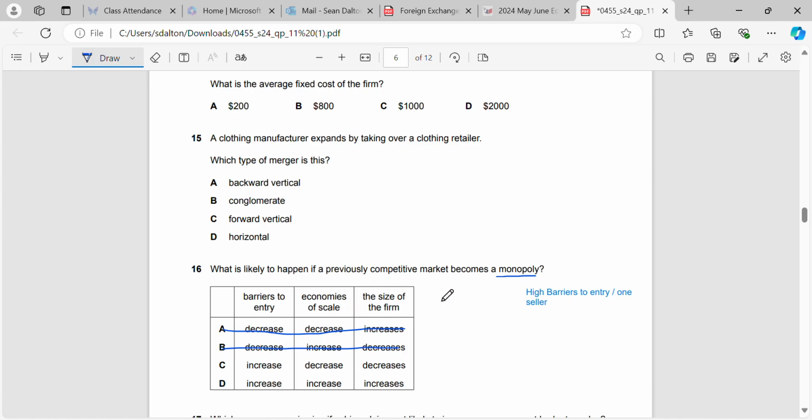What's going to happen with economies of scale? So we move from a competitive market to a monopoly. We are the only seller, which means that we're going to expand as we grow, right? So our economies of scale should increase. Because we are the only seller in the market, we should be able to make our average costs come down. And obviously the size of the firm will increase as well, because we don't have any competitors now. There's only one firm in the industry, so we should get bigger as we control all of the market.